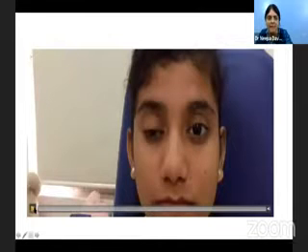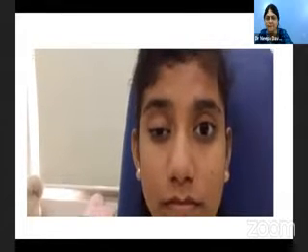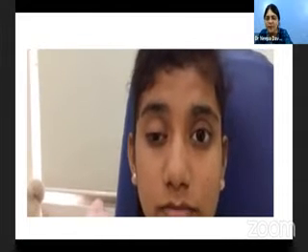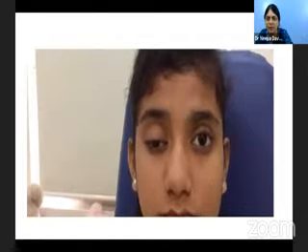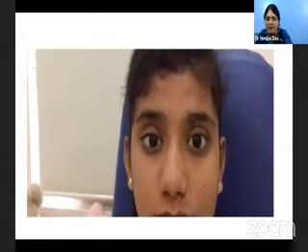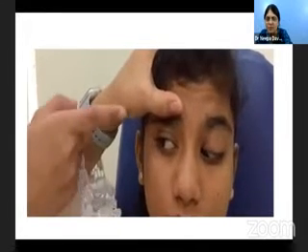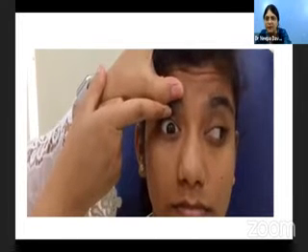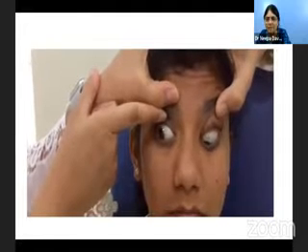So this is her severe ptosis. I think somehow when she fixes with the right eye, which is the palsied eye, she makes an attempt and there she brings that eye up. We're just neutralizing the ptosis, and this is her full abduction. There is limitation of up gaze. There is some limitation of adduction and some limitation of down gaze.